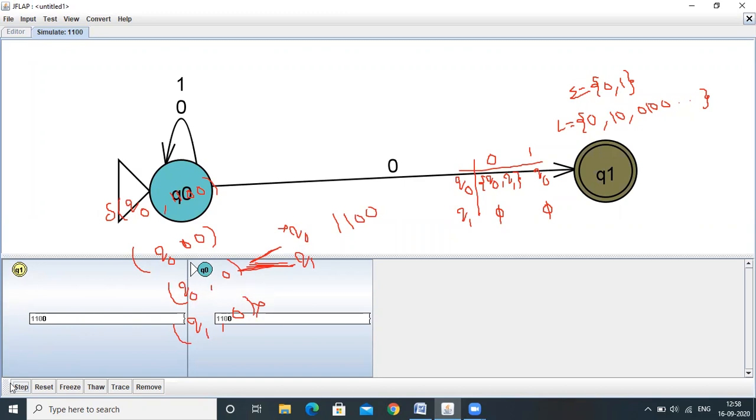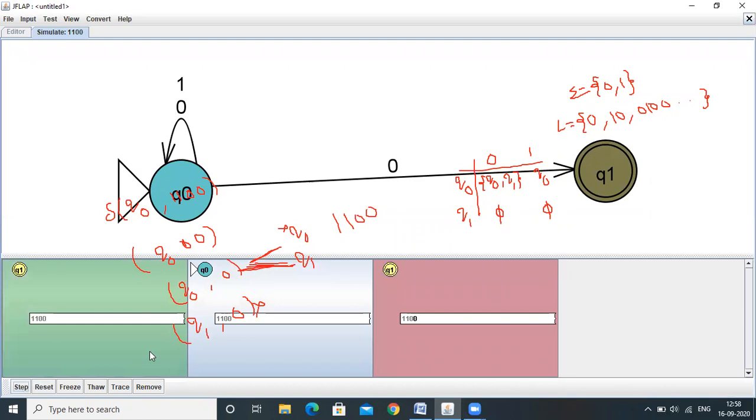Now see here again, Q naught on 0, it moved to the Q1 state, that is the one possibility, it is accepted. Another possibility is it resides within the Q naught state. Previously it already reached the Q1 state, so there is no transition defined over Q1 on 0. So this is undecidability.